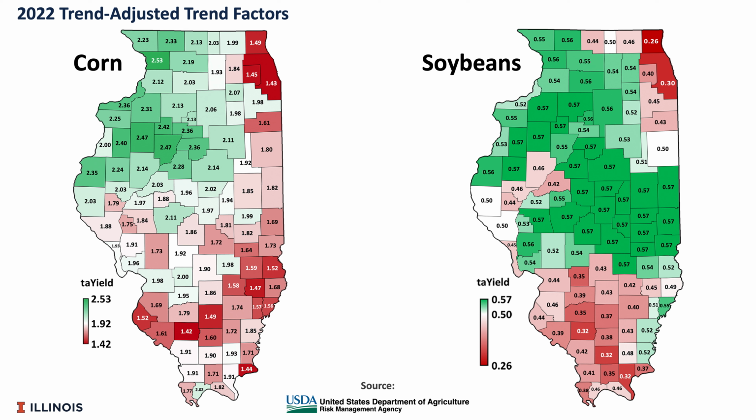For corn, those yield increases range from 2.53 in Carroll County in the northern part of the state down to 1.49 in the southern part of the state. Those trend adjustments tend to be higher in the northwest counties and lower in the eastern and southern counties. There are also trend adjustments for soybeans, which typically run about half a bushel per year.